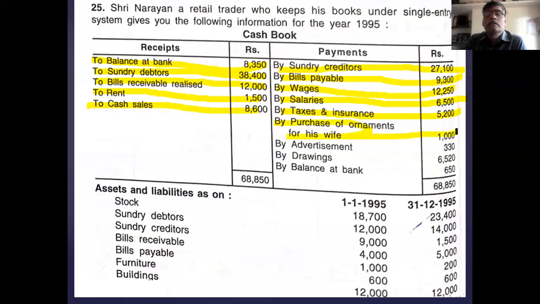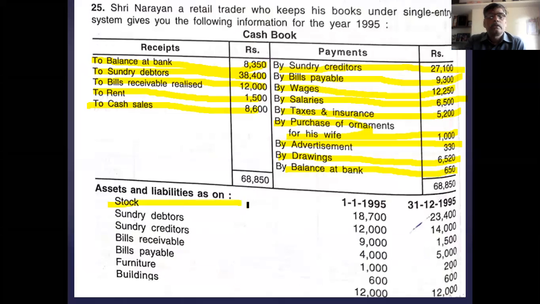It goes to the balance sheet. Then advertisement goes to the P&L account, debit side. Another drawing is here, which also goes to the balance sheet. In total there are two drawings: one is the purchase of ornament, the second is the drawing. These two are added and taken in the balance sheet, deducted from capital. Then the closing bank balance goes to the balance sheet.